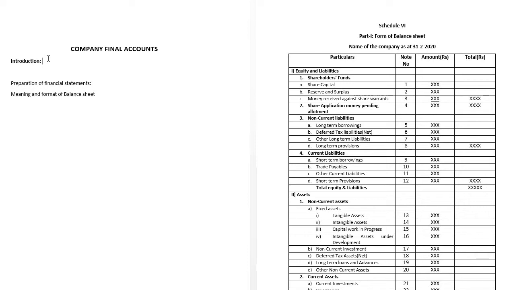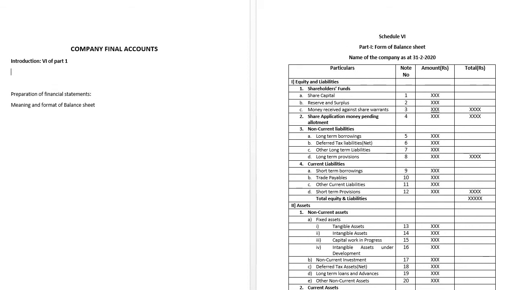While preparing company final accounts, there are Schedule 6 of Part 1 under the Companies Act 1956, and later Schedule 6 of Part 2.